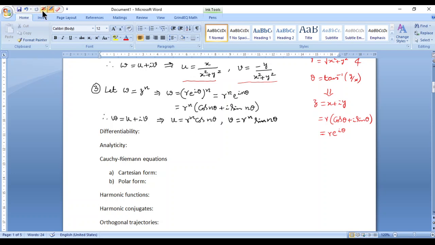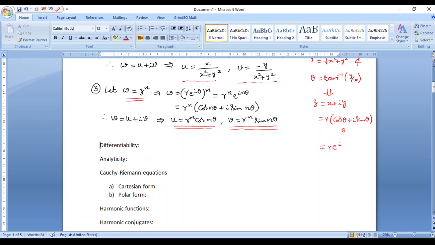And v would be r to the power n into sin n theta. So as you can see, we might have to sometimes write z as r e to the power I theta so as to simplify and get u and v in an easier way. Okay, so depending on the function of consideration, we'll have to either take z as x plus iy or r e to the power I theta so that we get u and v in terms of either x and y or r and theta.